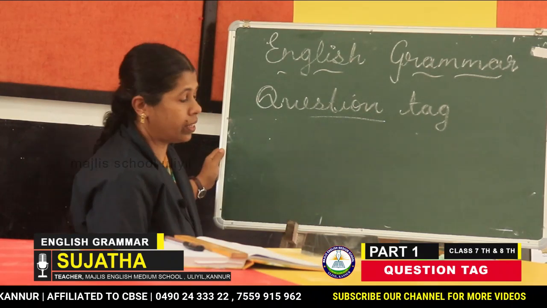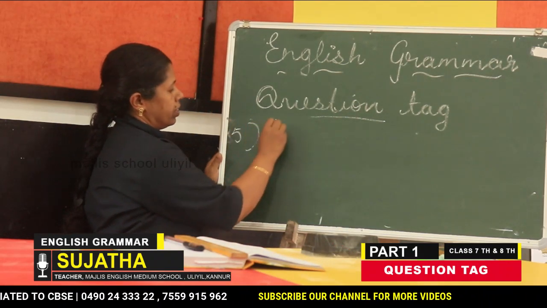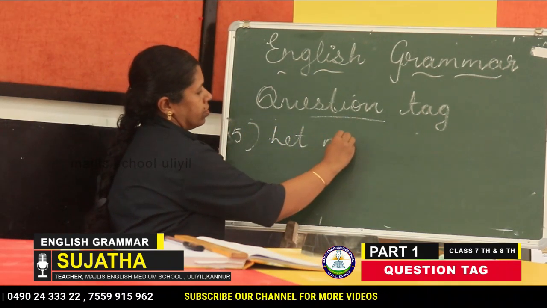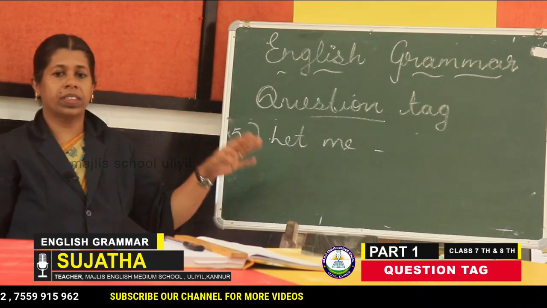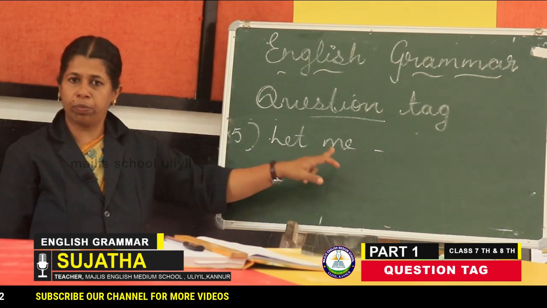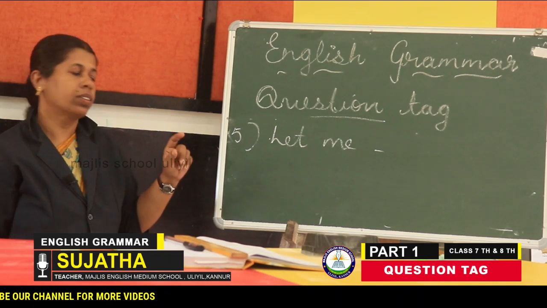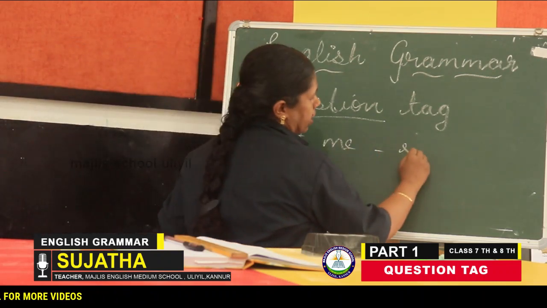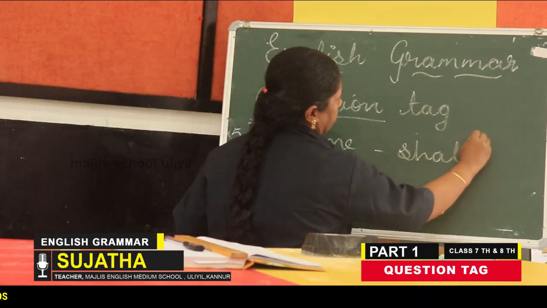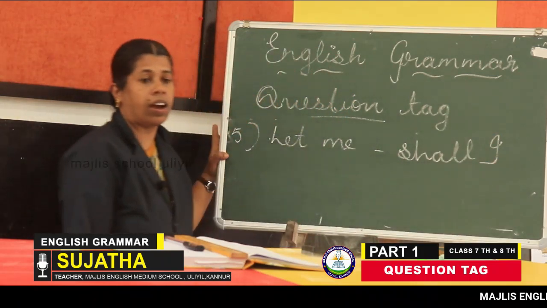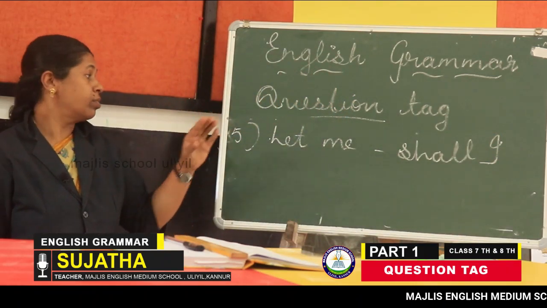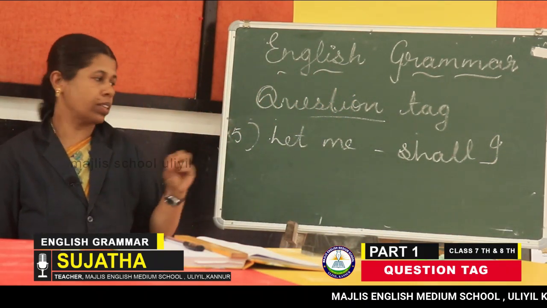And the fifth one is let me. The sentence that starts with let me will have shall I as the tag form. Shall I. So here we studied 5 rules.